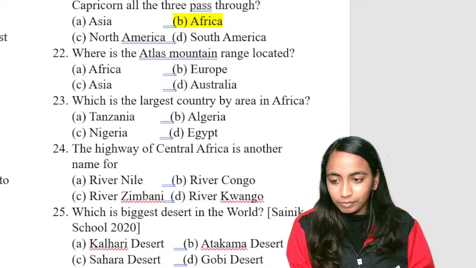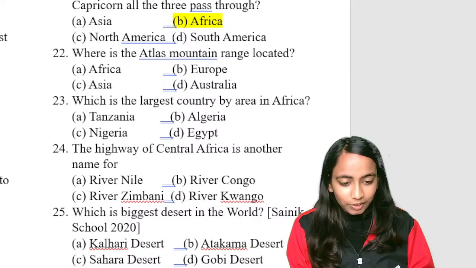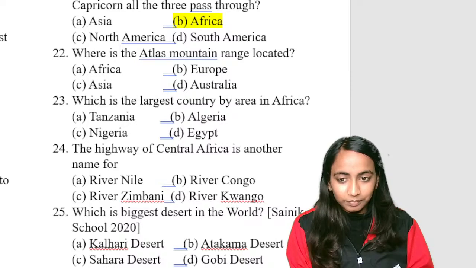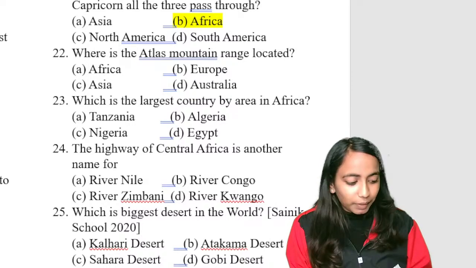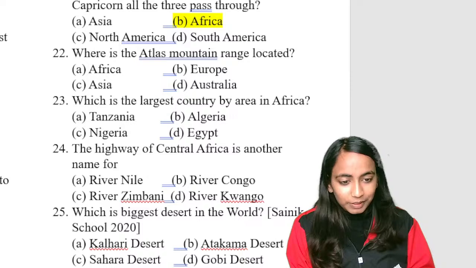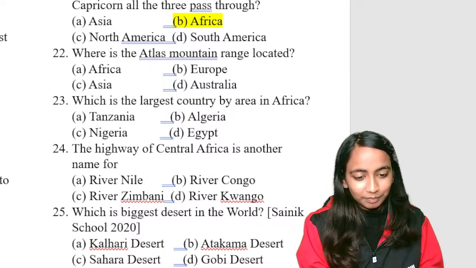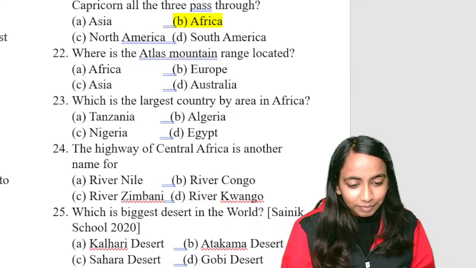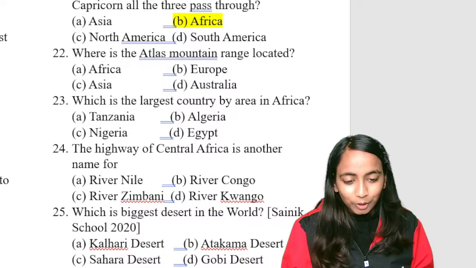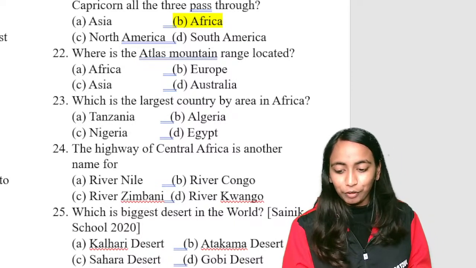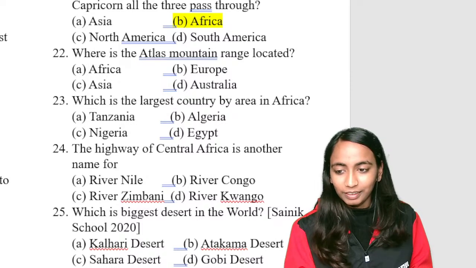D. No, Atlas is not in D. Where will the Atlas mountain range be present? Okay, in mountain ranges I think everyone is a little confused, right?